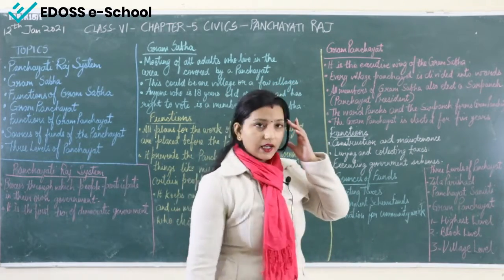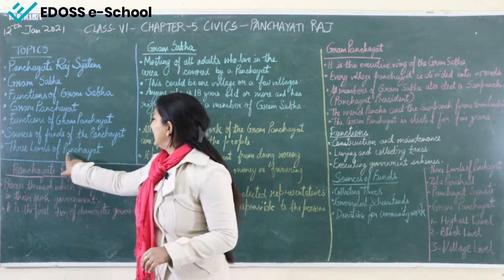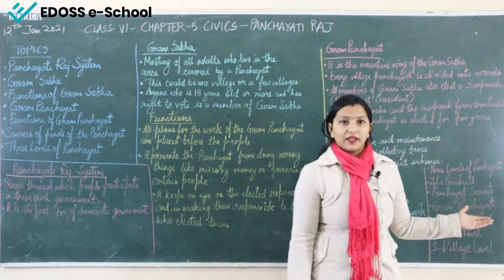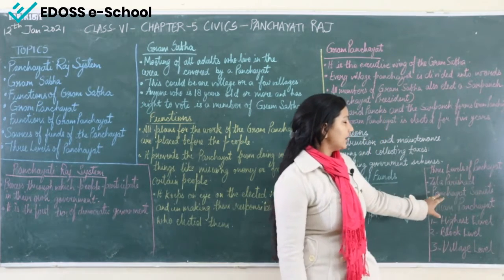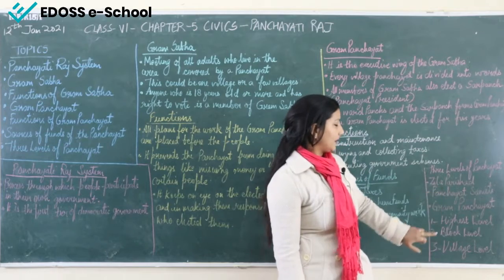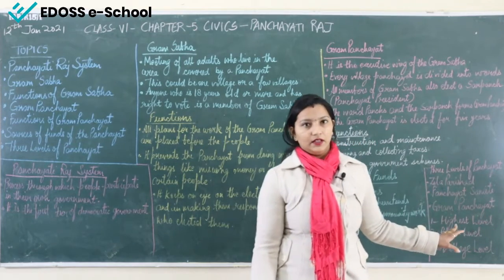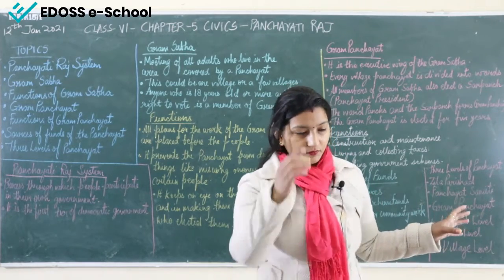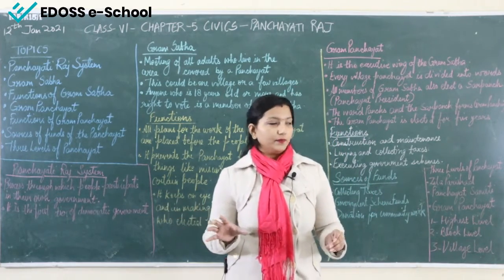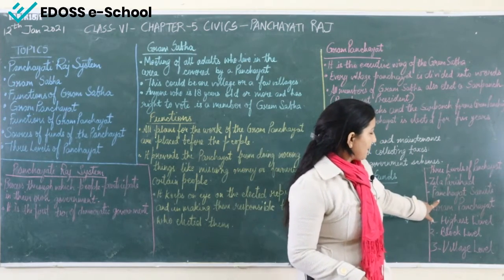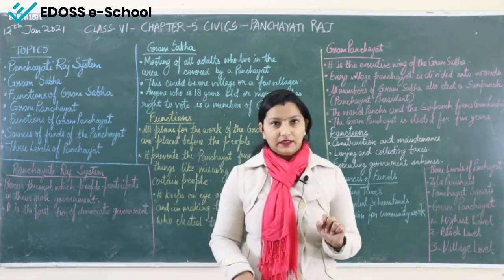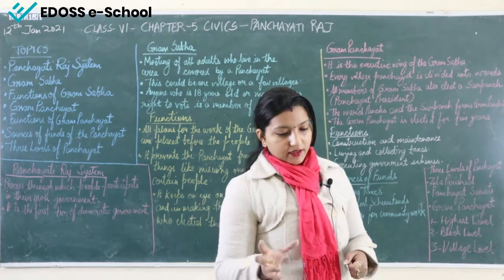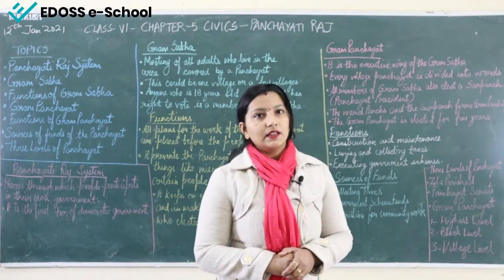Now our last topic, the 3 levels of Panchayat. Let us see what the 3 levels of Panchayat are. The first is the Zilla Parishad. Zilla Parishad is the highest level of the whole Panchayati Raj system. The second level is the Panchayat Samiti. The second level of the Panchayati Raj system is the Panchayat Samiti. It functions at the block level under the Zilla Parishad.